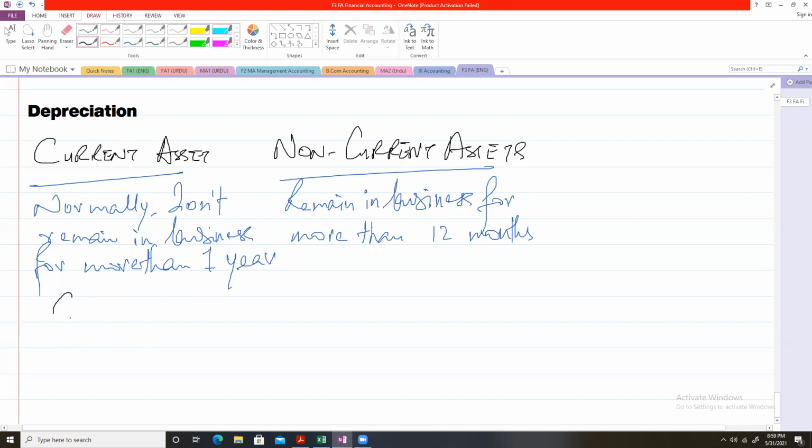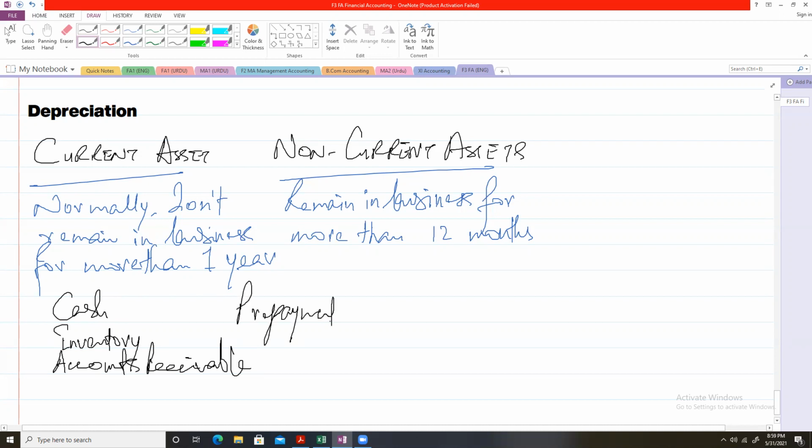Examples of current assets are cash, inventory, accounts receivable, prepayments, and short term investments, maybe for less than 1 year.